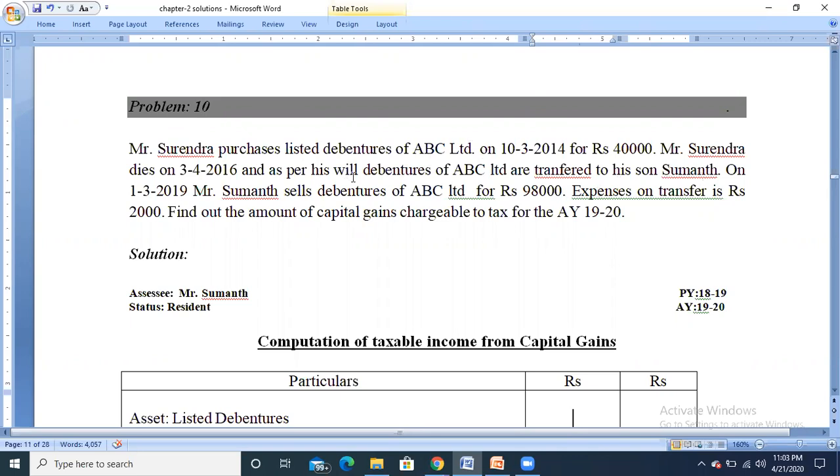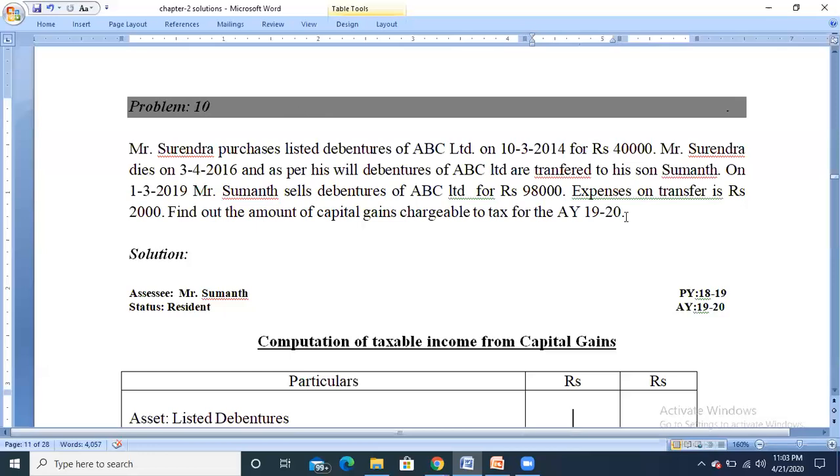On 1/3/2019, that is in the previous year, Mr. Suman sells debentures of ABC Limited for rupees 98,000. Expenses on transfer is rupees 2,000, that is realization expenses or transfer expenses. Find out the amount of capital gains chargeable to tax for the assessment year 1920.